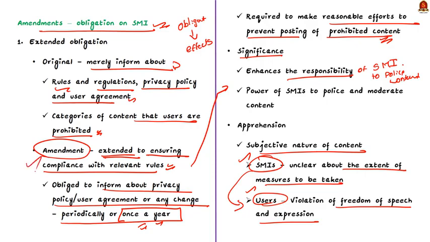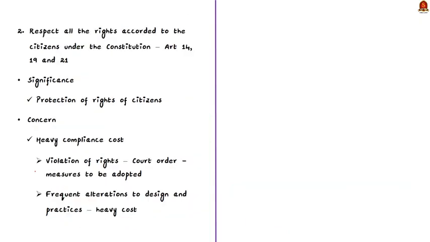And this is about the first obligation. Secondly, the social media intermediaries are obligated to respect all the rights accorded to the citizens under the Constitution, including Article 14, 19 and 21. Now let us see the significance of this obligation. See, this is the most needed obligation. This ensures that the rights of the citizens are protected at all cost. Considering the importance of social media intermediaries in public discourse and the implications of their actions on the fundamental rights of the citizens, this obligation is appreciated by many.